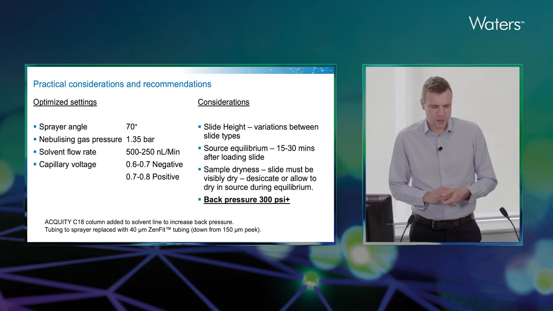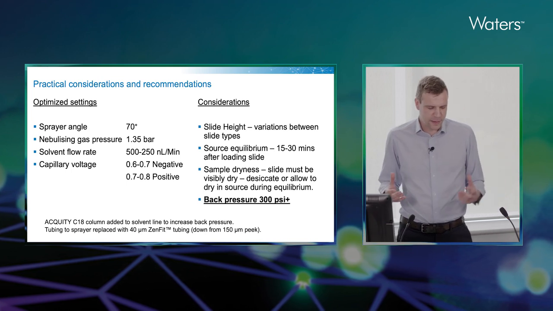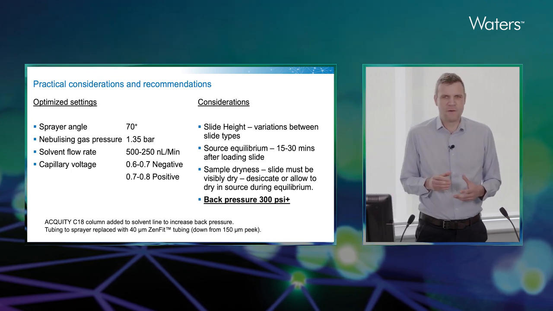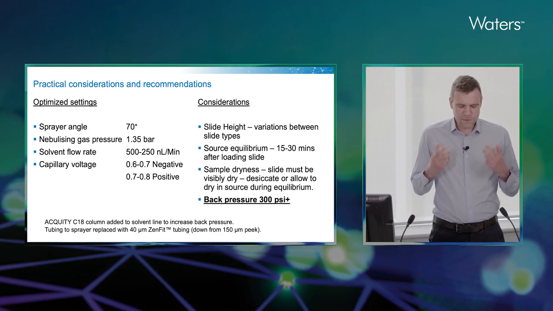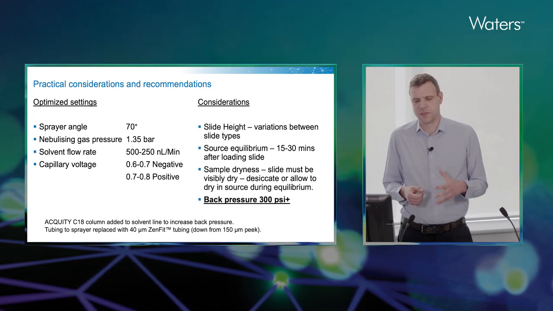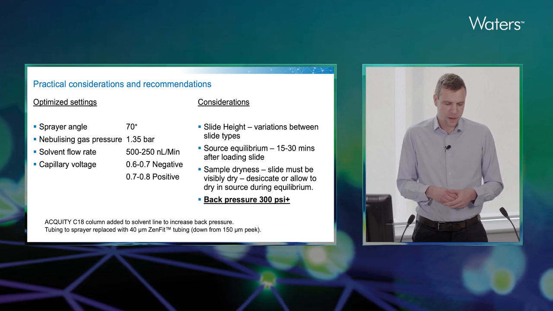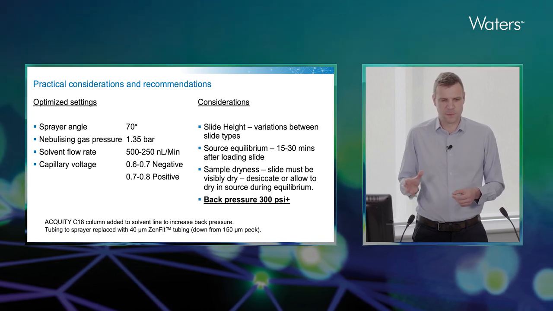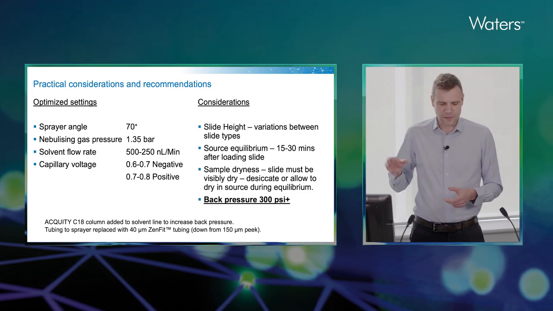So the first thing I did was to go about looking at some optimized settings, so to give us a reference of where to begin. What I found was a sprayer angle around about 70 degrees worked quite nicely. Now, when we first started doing this, we thought the gas pressure was going to be critical to getting a stable beam onto the target. And so we thought we might have to do a lot of optimization with the gas flow. So we actually moved the gas regulator outside the source.